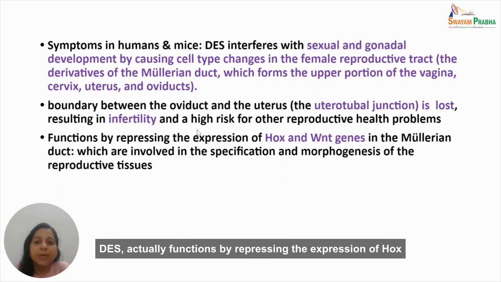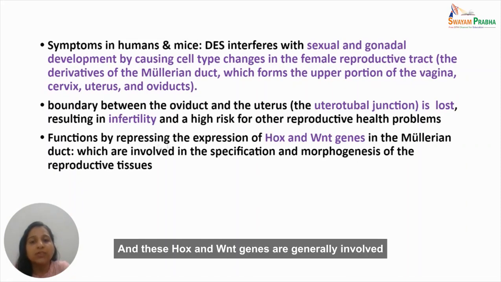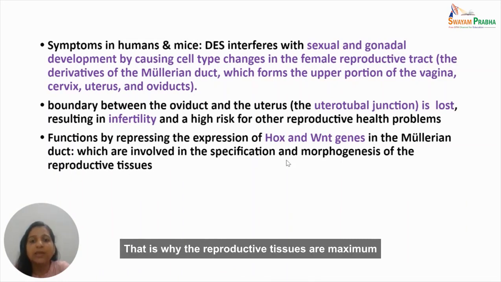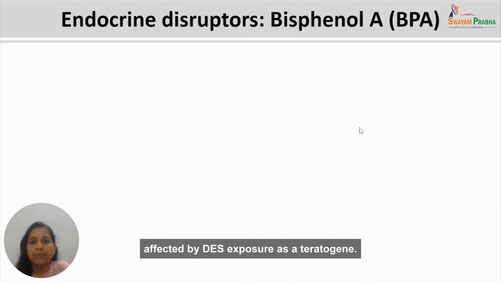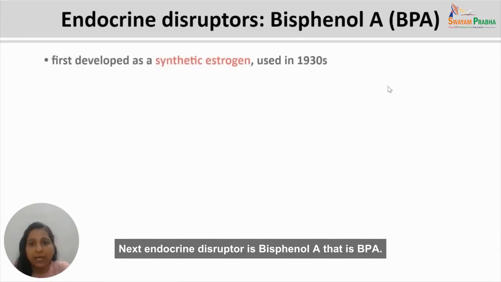DES actually functions by repressing the expression of HOX and WNT genes in the Müllerian duct. And these HOX and WNT genes are generally involved in the specification and morphogenesis of the reproductive tissues. That is why the reproductive tissues are maximally affected by DES exposure as a teratogen.